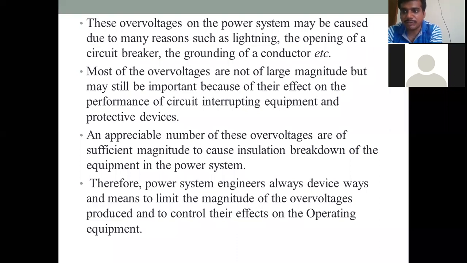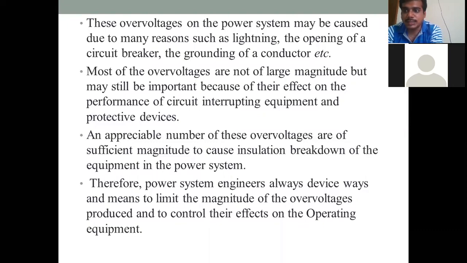When lightning falls on the power system equipments, you have already visualized what happens. How lightning happens, what thunder is, what the effects of lightning are, and the different methods by which it affects equipment, you have already covered everything. Okay, so I'm going to give an introduction now. What are over voltages?